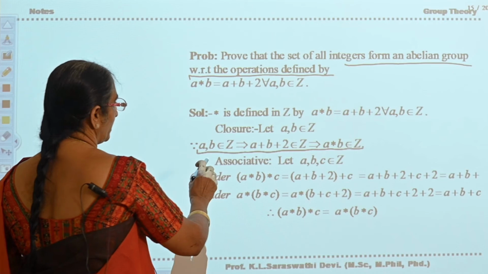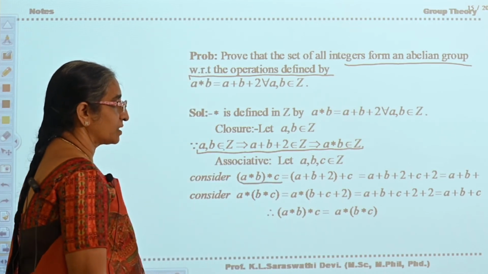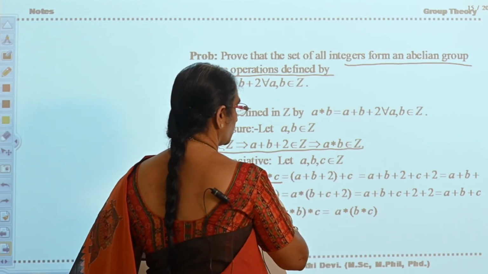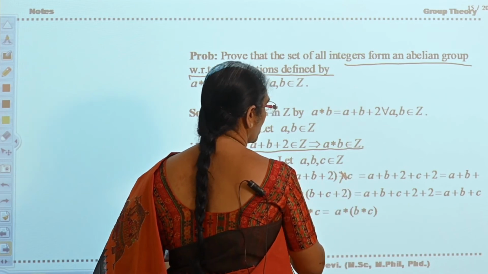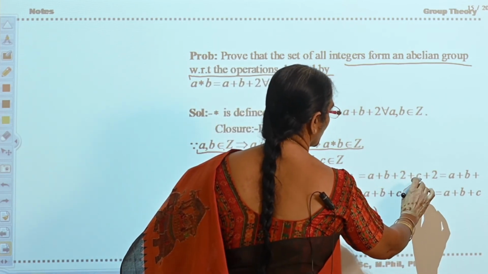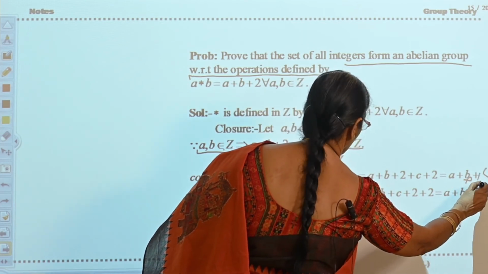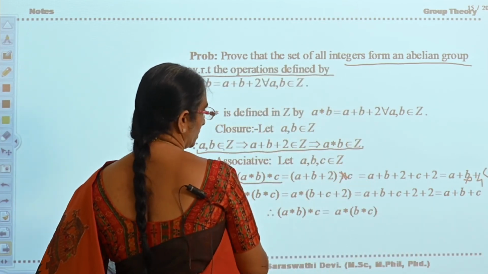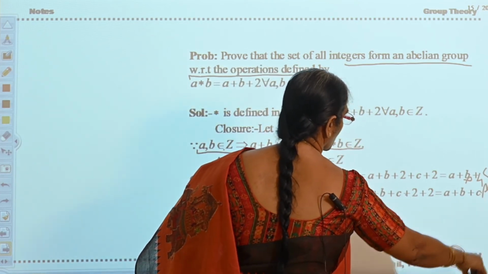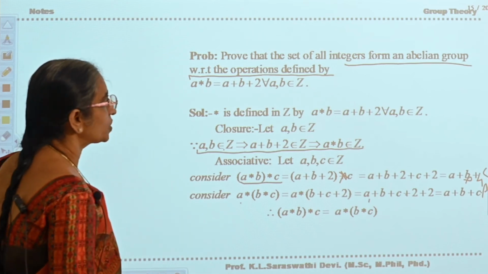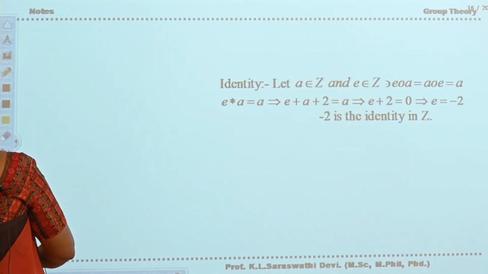Therefore, it will follow associativity. Now consider a star b star c. That is, a plus b plus 2, star c. Now a plus b plus 2 plus c plus 2, that is a plus b plus c plus 4. Similarly, a star b star c is also a plus b plus c plus 4. So from these two, a star b star c is equal to a star b star c, associativity satisfies.